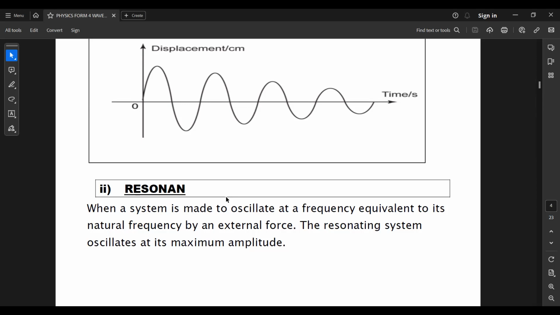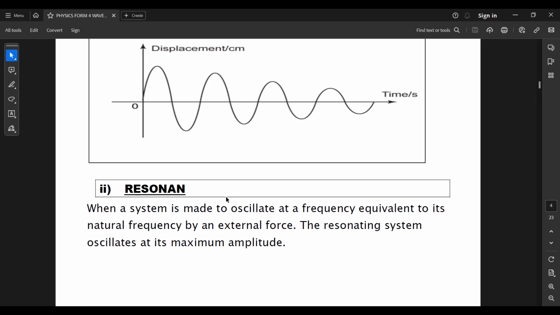Any particles vibrating in a solid object vibrate at a frequency called the natural frequency.